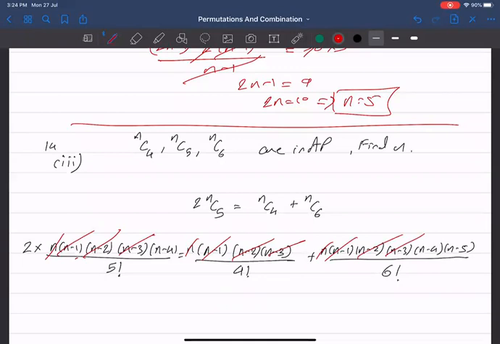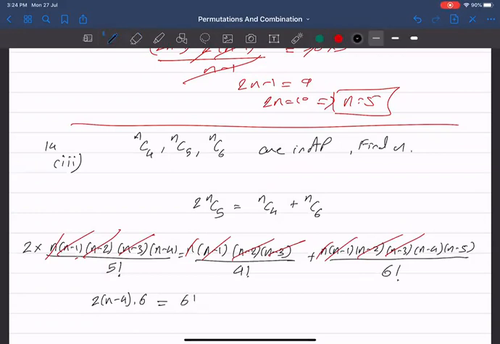Now I am going to multiply the biggest factorial. So biggest factorial क्या है? 6. So if I multiply by 6 factorial, what will happen? जरा ध्यान देना. I'll get 2 into n minus 4 into 6 factorial upon 5 factorial. Have you ever wondered what is 6 factorial upon 5 factorial? Sir, it will be 6 in the numerator. Is equal to, I will get 6 factorial upon 4 factorial. Sir, what is that? So that is nothing but 30. Is that okay?